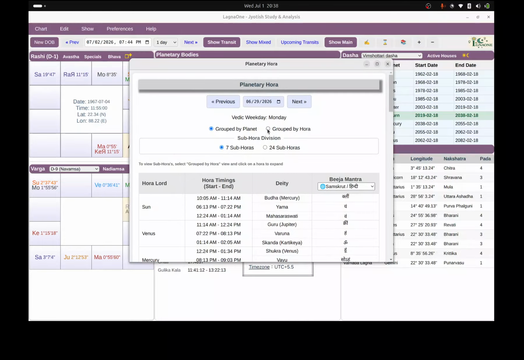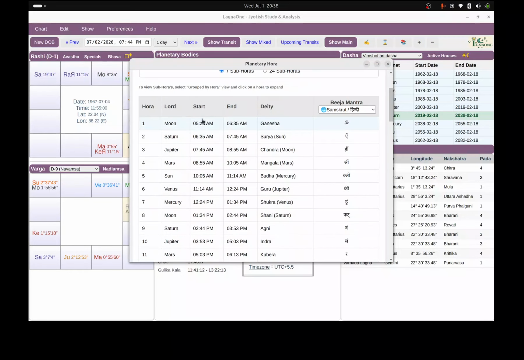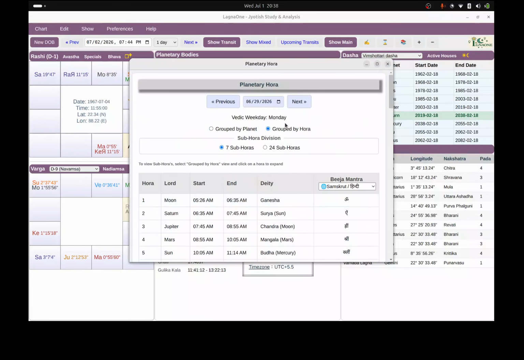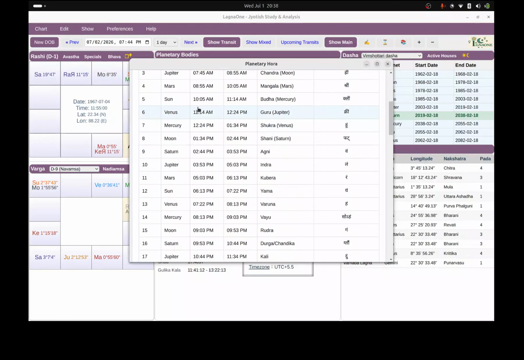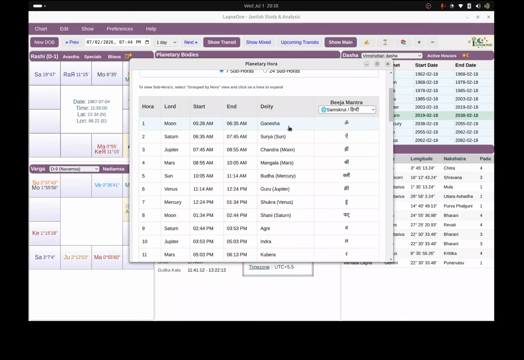You want to have a conventional order like this. For any Monday, this was weekday Monday, I chose here. So it's showing Moon as the first Hora of the day.